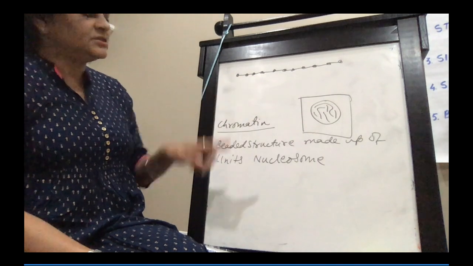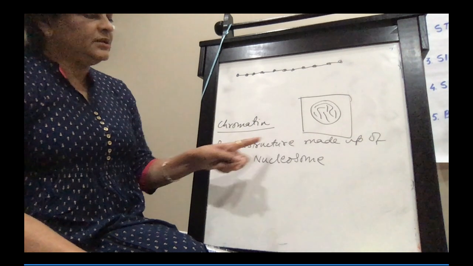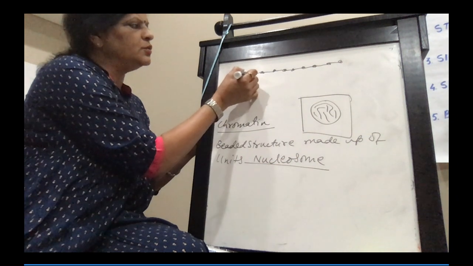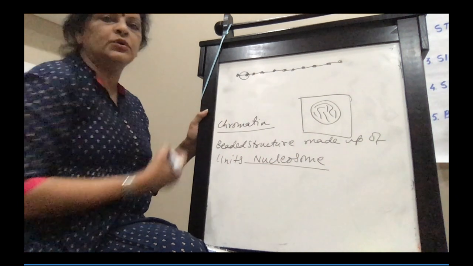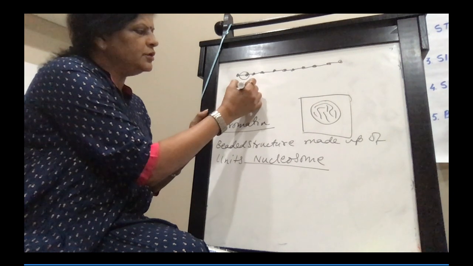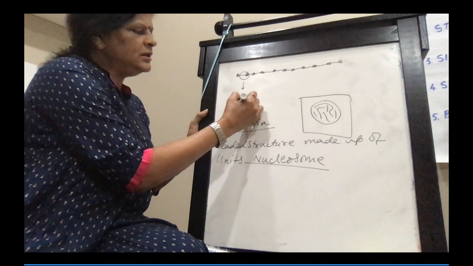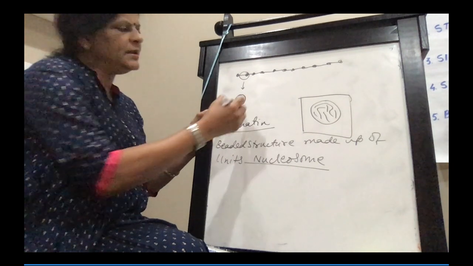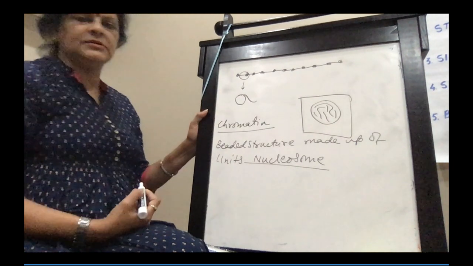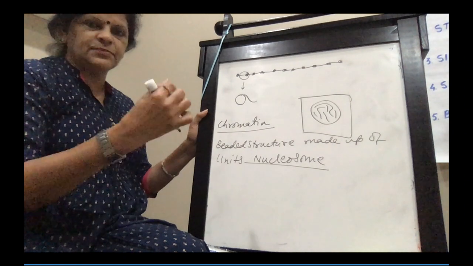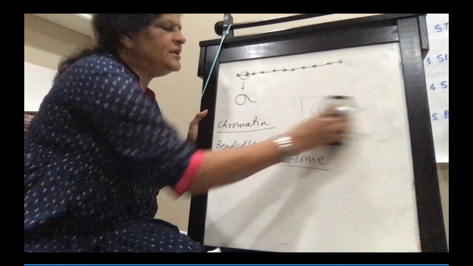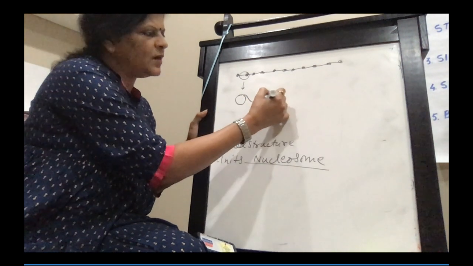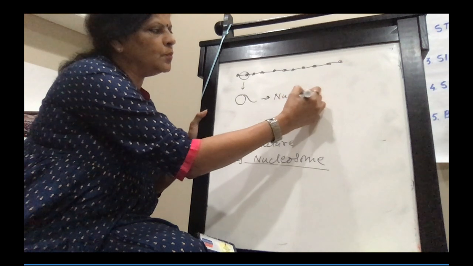So this is a beaded structure, and the beaded structure has units of nucleosome. If I draw a nucleosome, it will be the bead, that round part, and the thread which is passing through the bead. So this whole beaded structure unit is called a nucleosome.